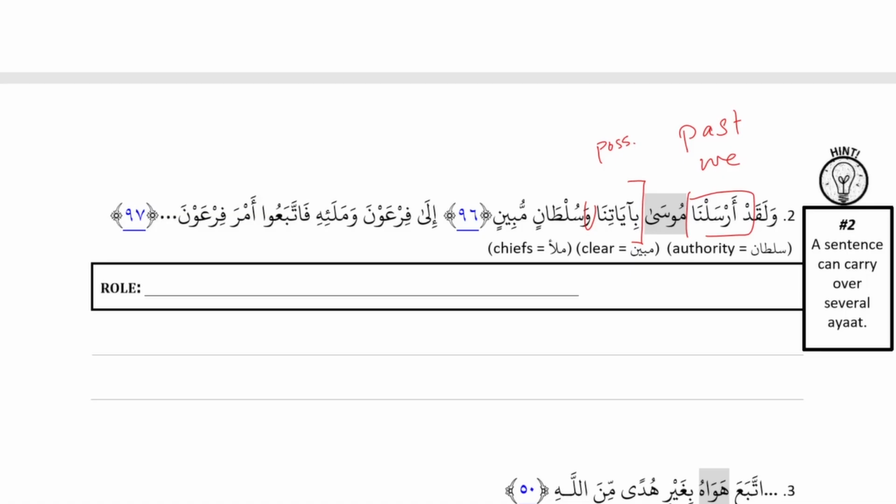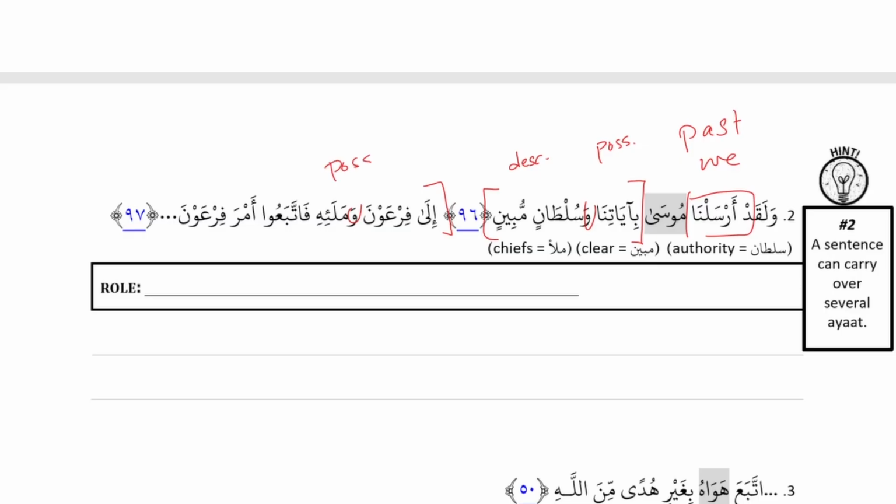And then sultanin and mubin, they're both general. Sultan is a noun because it means authority. Mubin is an adjective because it means clear. So that's descriptive. And then ila fir'auna wa mala'ihi. So ila is TLDR. Fir'auna is its noun. And then wa is connector. Mala'i is general and he is specific, so that's possessive.